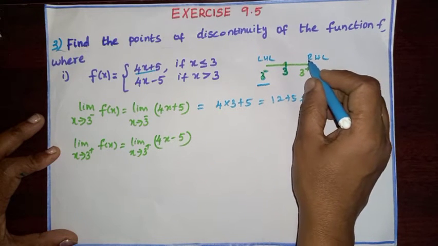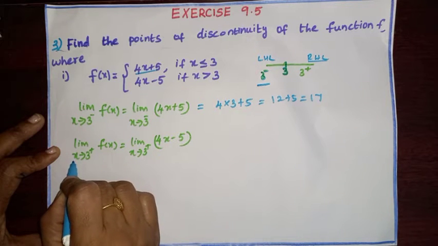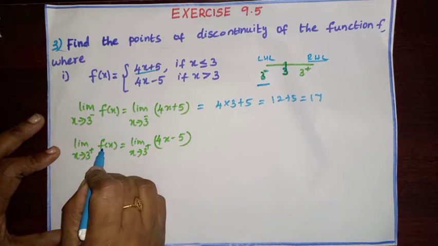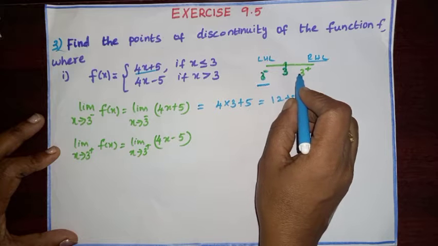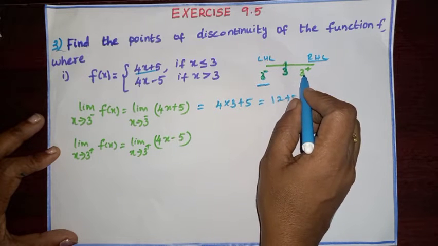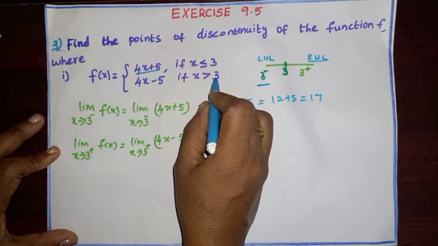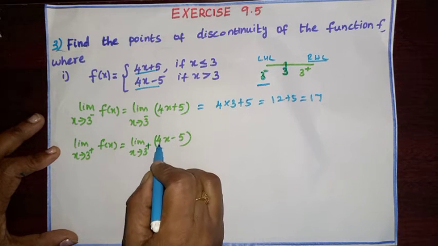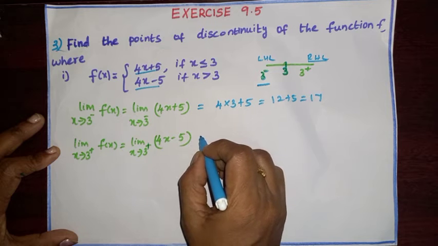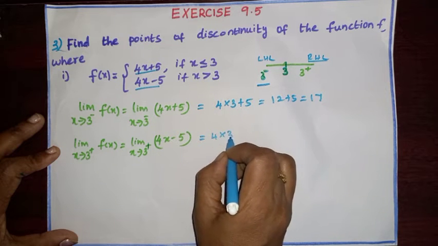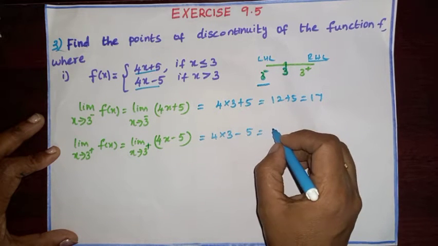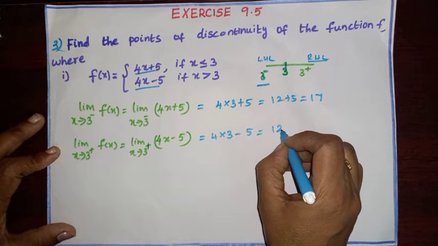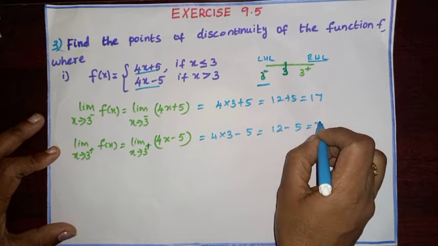Now we are going to check the right hand limit. Limit x tends to 3 plus f of x. Since 3 plus means x is greater than 3, we have to consider 4x minus 5. Now substitute 3 in the place of x. 4 into 3 minus 5. 4 into 3 is 12. 12 minus 5 is equal to 7.